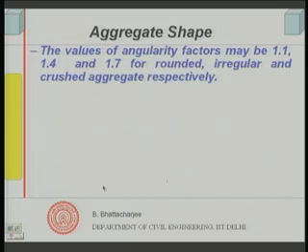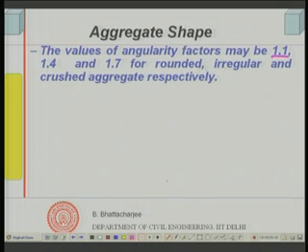So, for example, you can see the values are 1.1, 1.4 and 1.7 for rounded, irregular and crushed aggregate respectively. It is from measurement at some sizes, there could be slight difference, but it should be understood that for rounded aggregate this value is less, for crushed this value is much higher, the angularity factor is much higher.